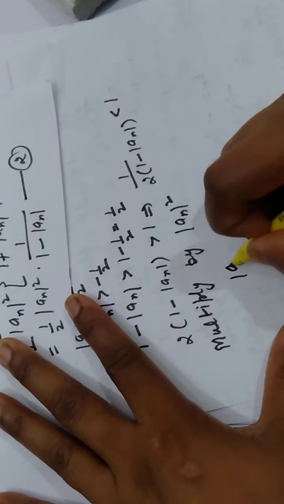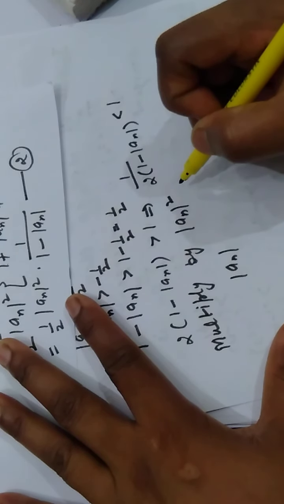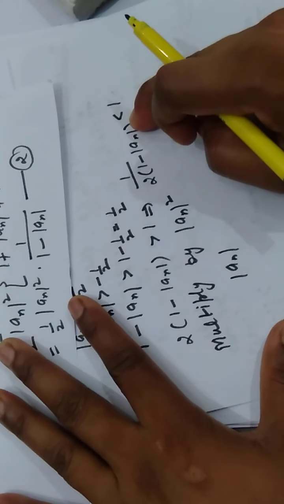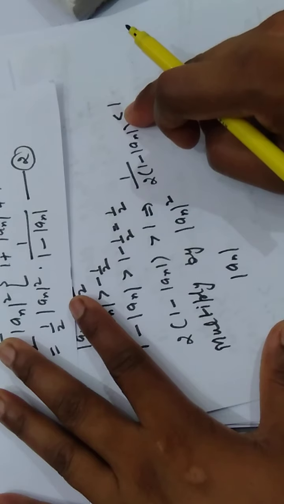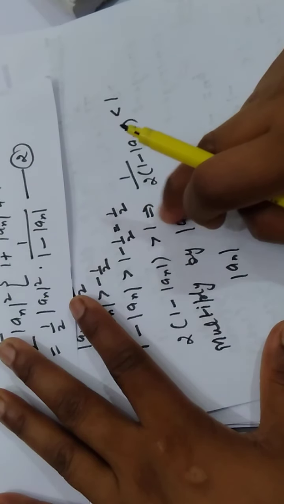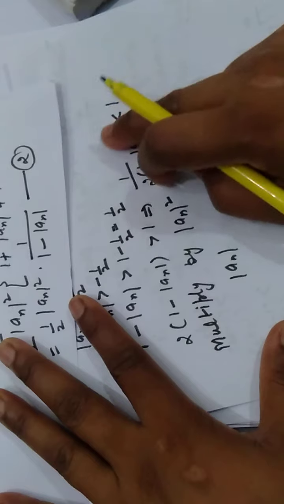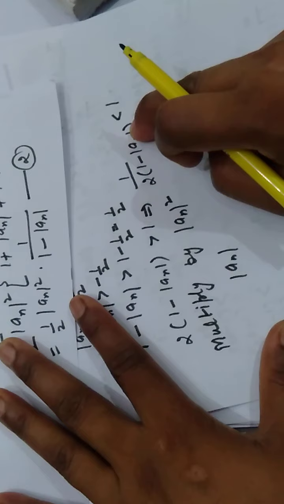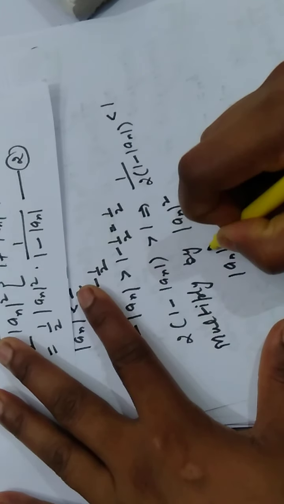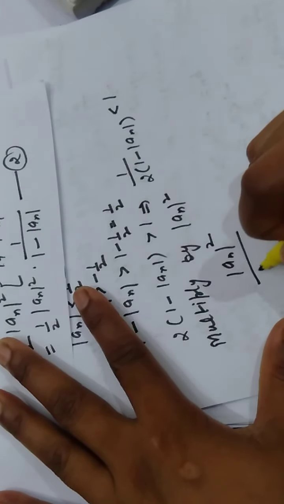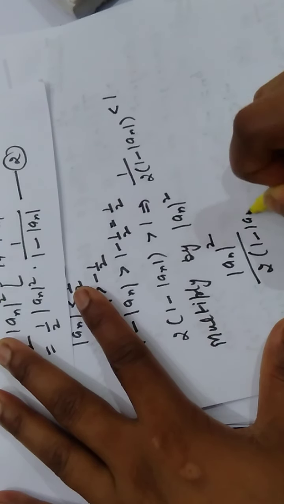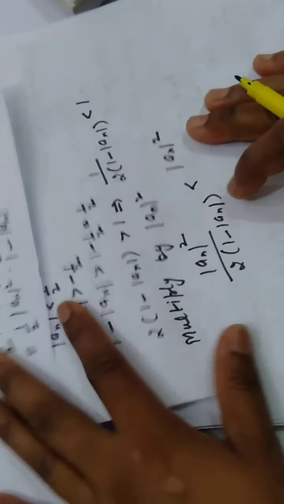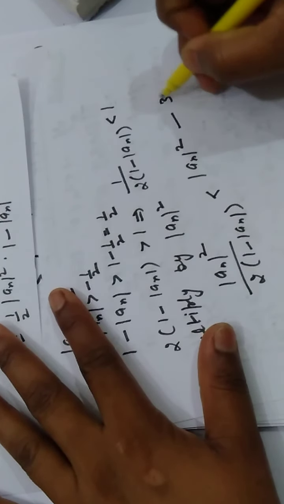Always when you multiply by something, you have to keep in mind that the quantity by which we are multiplying must be positive if the inequality is to remain the same. Otherwise, if the quantity is negative, the inequality will get reversed. If it is negative, then the less than sign will be converted into a greater than sign, right? So modulus of an square is positive, so the inequality will remain the same. 2 times 1 minus modulus of an is less than modulus of an square. Okay, now this is, suppose, number 3.